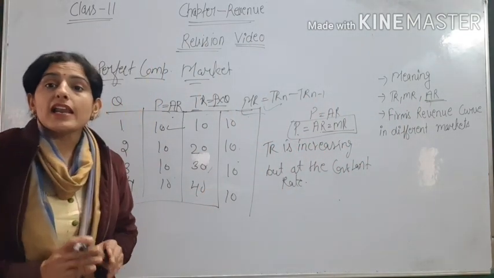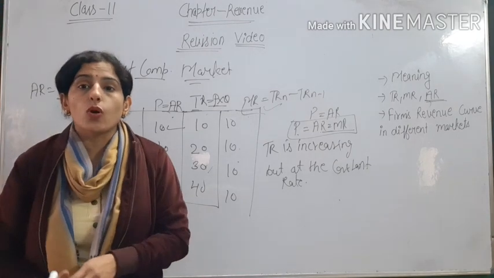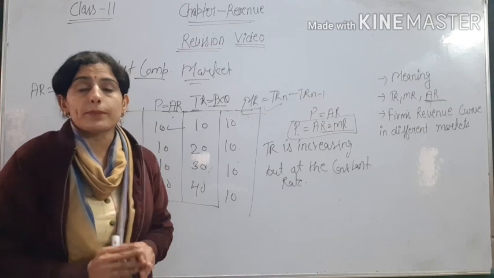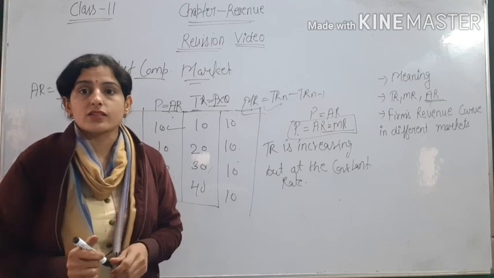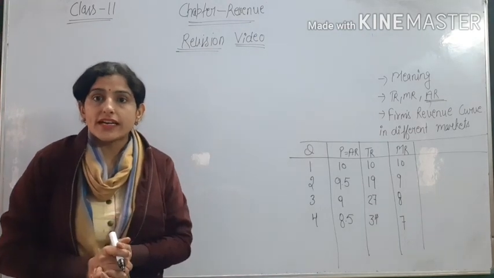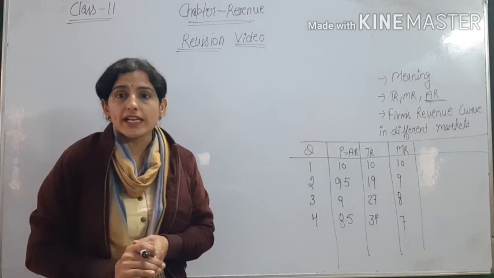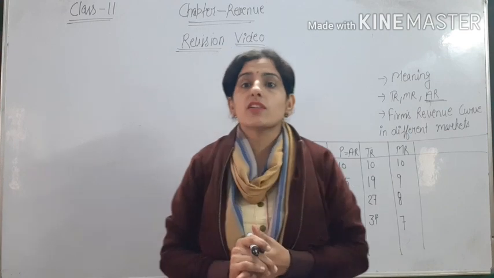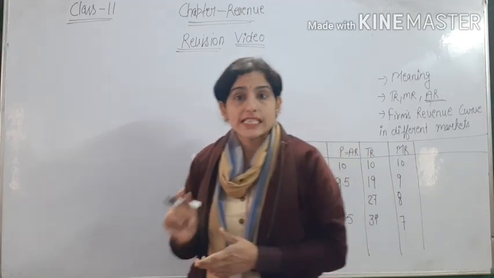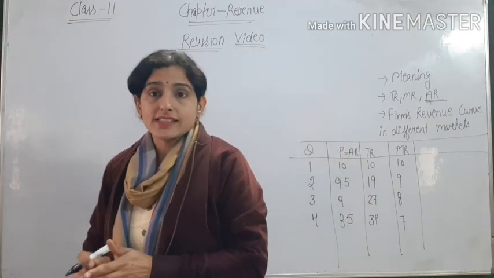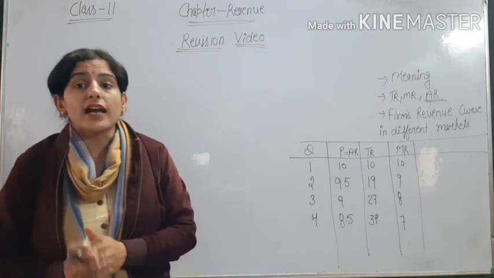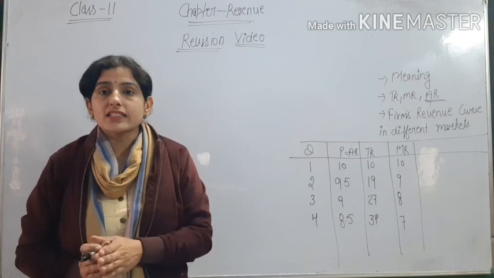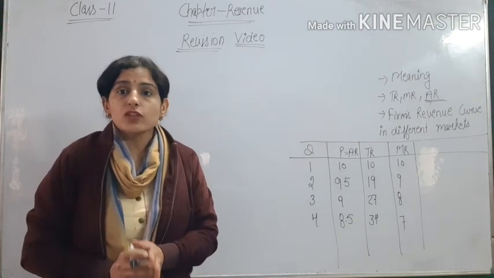Now, what will happen if price is not constant? So we will discuss the situation when price is not constant. Price is not constant in the case of monopoly and monopolistic competition, because monopoly is a market situation in which there is one single seller in the market and the seller decides the price of the commodity. So when output increases, the seller decreases the price of the commodity.